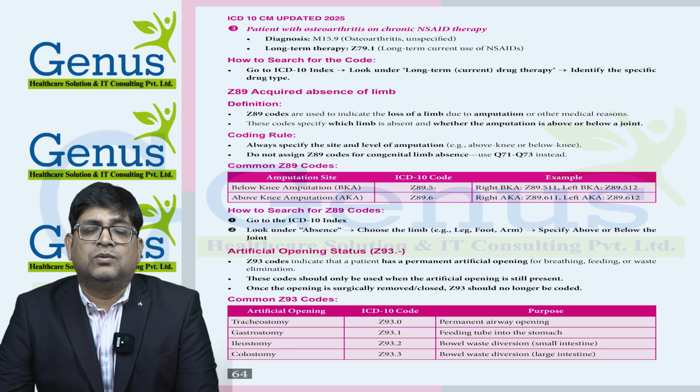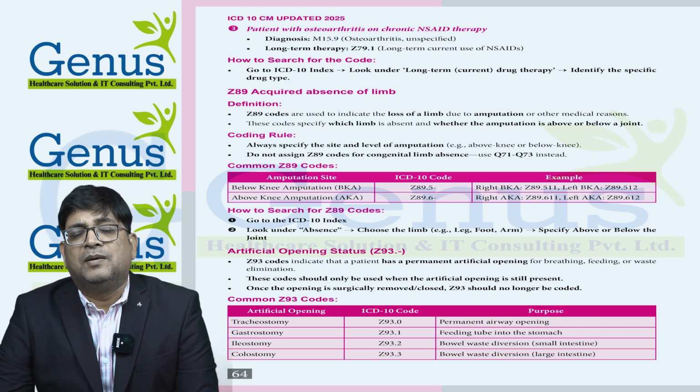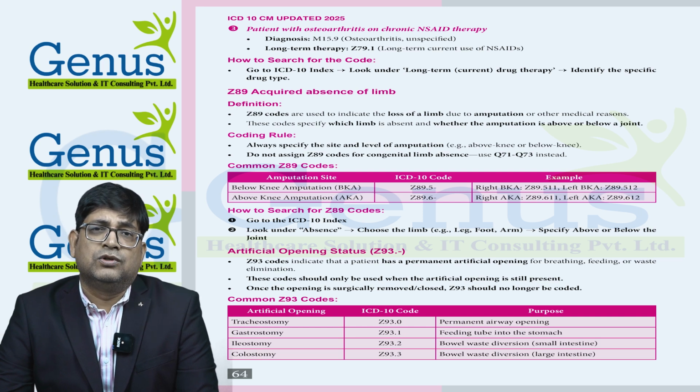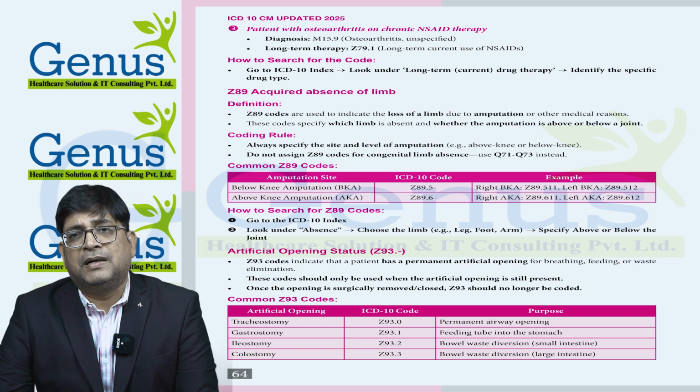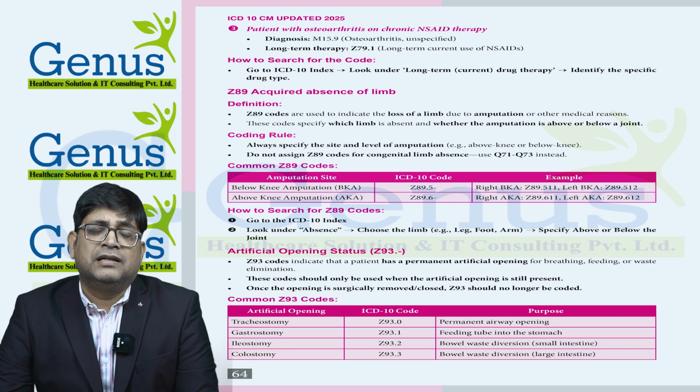We need to go into the artificial opening, and under the artificial opening we can find the code for tracheostomy, colostomy, ileostomy, jejunostomy, whatever the artificial opening is. The tracheostomy is normally used for the respiratory system. If the patient is not able to breathe, then the physician puts in a tracheostomy tube. And gastrostomy is for feeding.